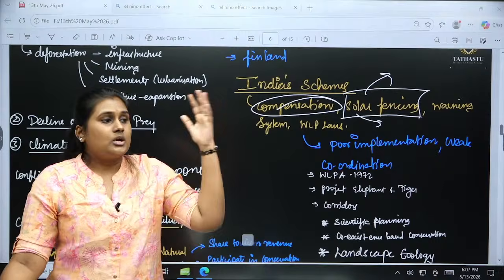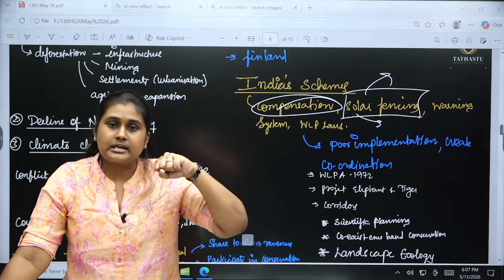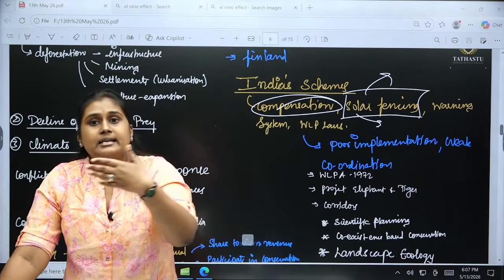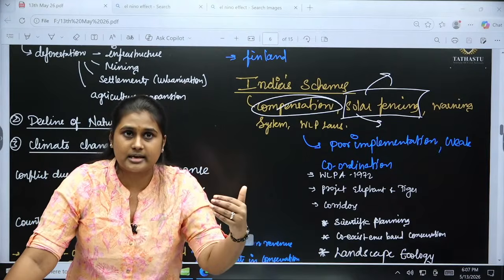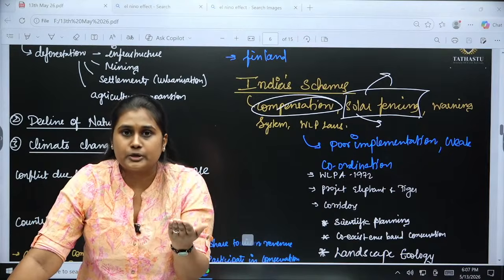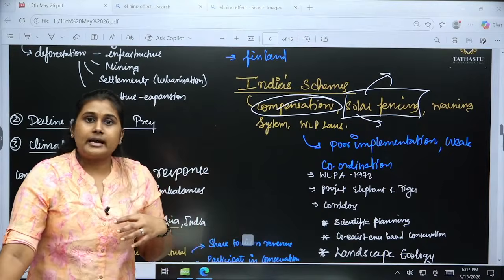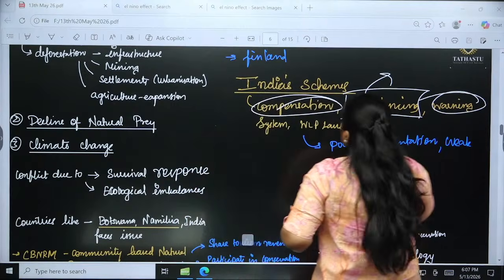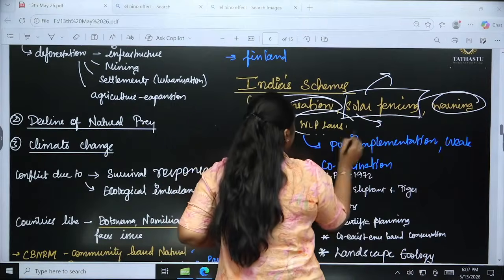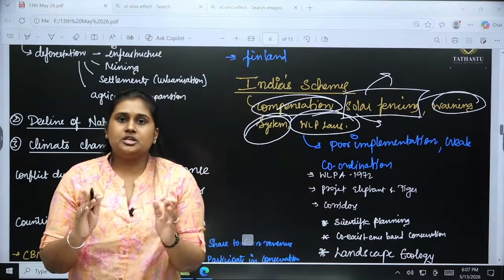Because the solar fencing will be trapping the heat and converting it into energy, and in the night we can use it. In case of monsoon or winter there will be no proper sunlight and we will not be able to get the proper output of that energy. So that is also one of the major issues here. And we have early warning systems, and apart from that we have wildlife protection laws and everything.